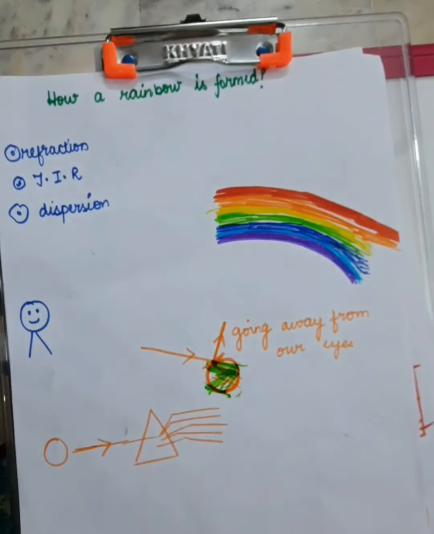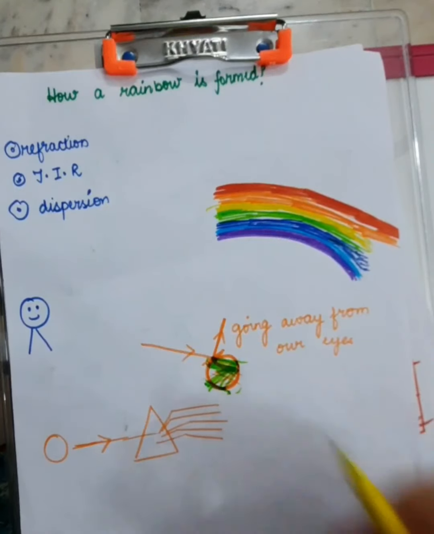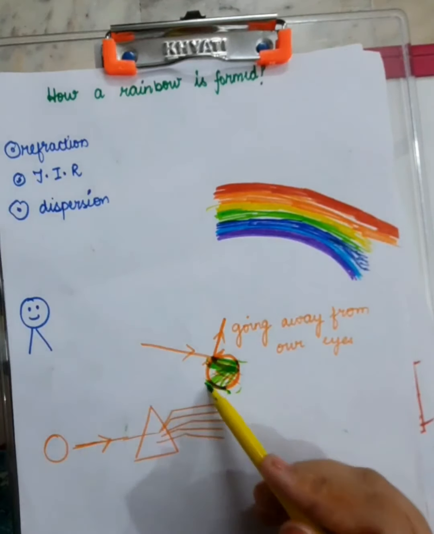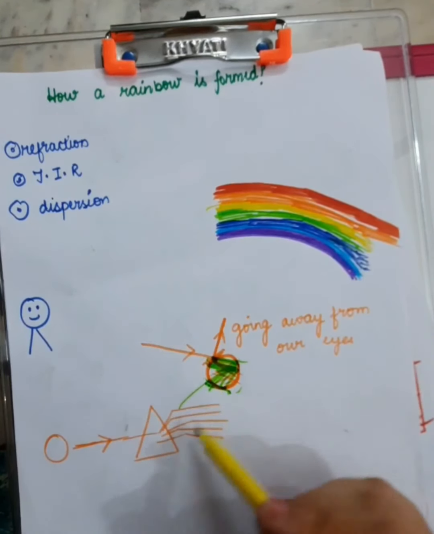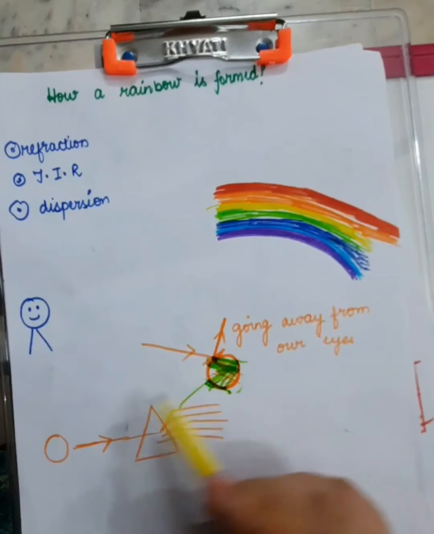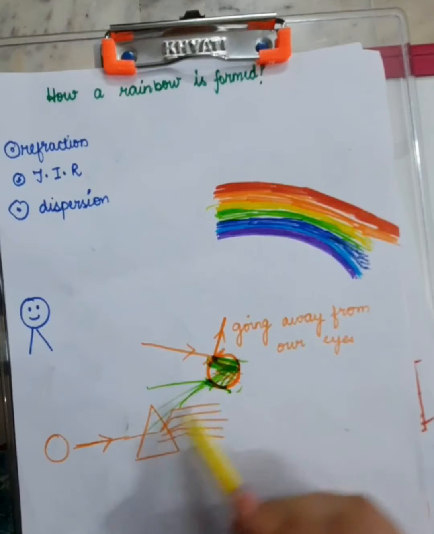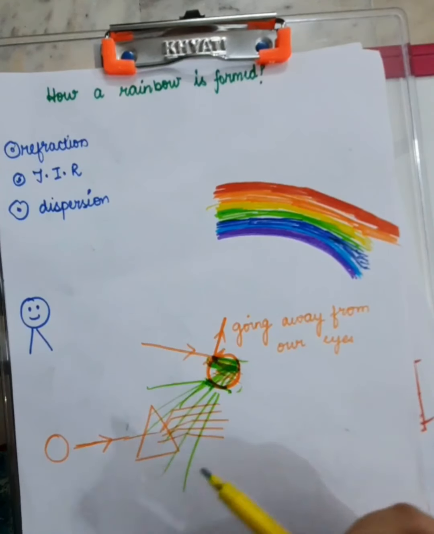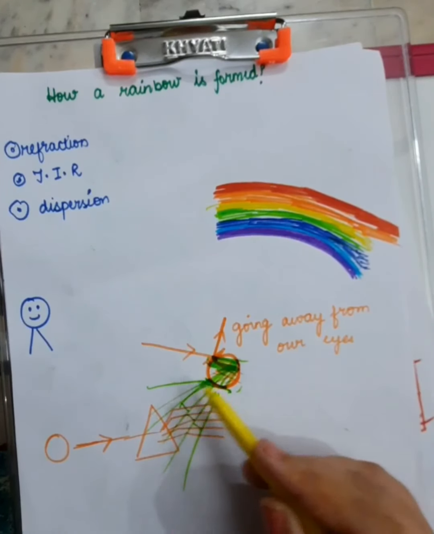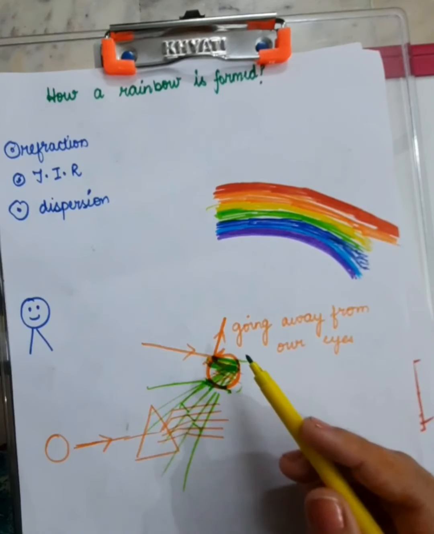Okay, so after that, if that angle is not greater than the critical angle, if that angle is minimal, the light rays will be able to refract, they'll be able to come out of this water droplet, and when they come, they'll just be these 7 colors which are widely separated, because there have been 3 refractions.